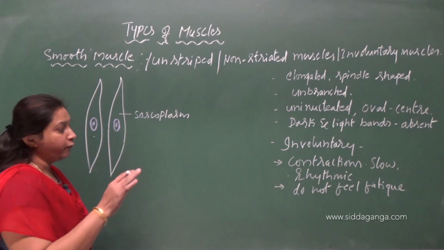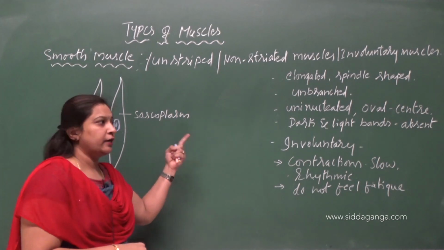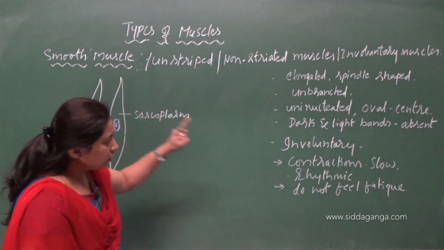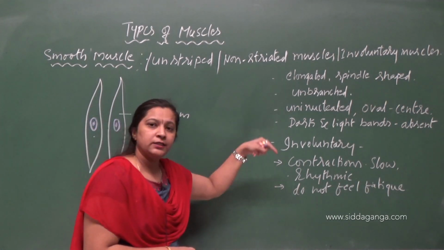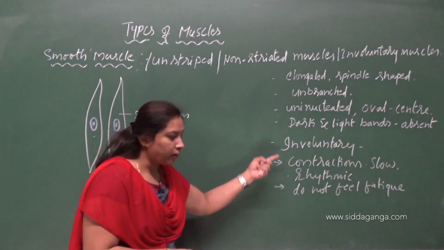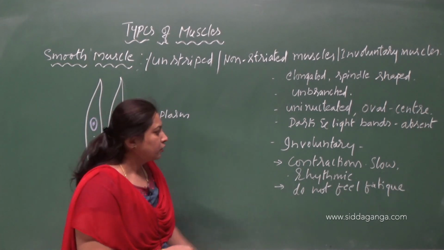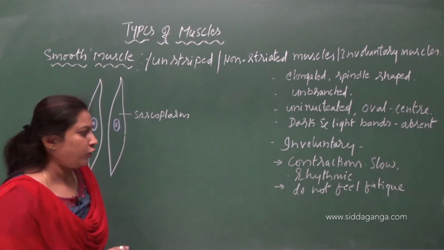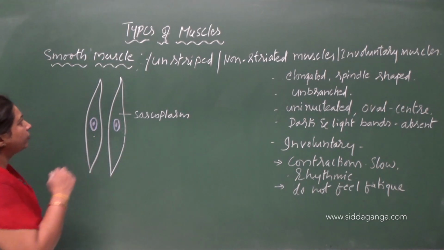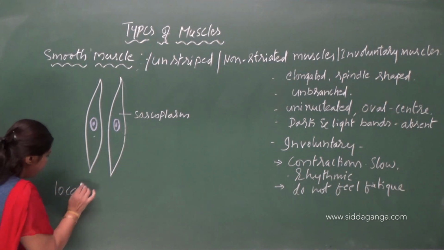You have to remember every character of the muscles. Whether they are uninucleated or multinucleated, the position of the nucleus, whether they are voluntary or involuntary, striations present or absent, they feel fatigue or do not feel fatigue. You have to remember all the points because any type of question can be framed for the NEET exam. And what about the location of smooth muscles? Let's see where they are placed in the body.